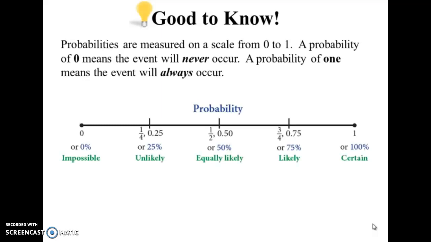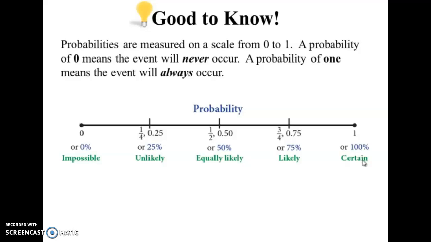It's good to know that probabilities are measured on a scale from 0 to 1. A probability of 0 means the event will never occur, it will be impossible. A probability of 1 means the event will always occur. So if we notice here, a probability of 0 means it's impossible, and a probability of 1, or 100%, means